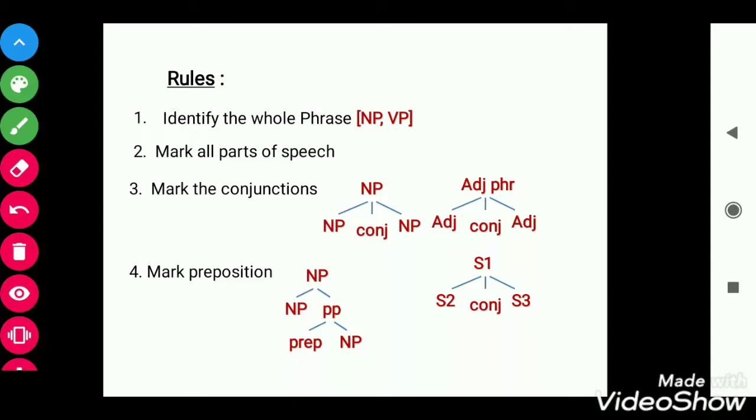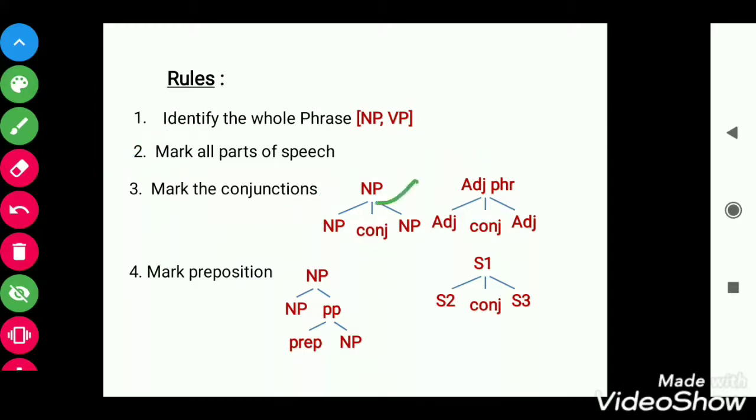Now we need to understand the rules of making structure. First, we need to identify the whole phrase, whether it is NP or VP, and what is the VG part. Then we need to mark all the parts of speech. After that, we need to mark the conjunction. For conjunction, we need to remember that the predecessor and the successor of the conjunction must be of the same kind. Therefore, we can structure it like this.